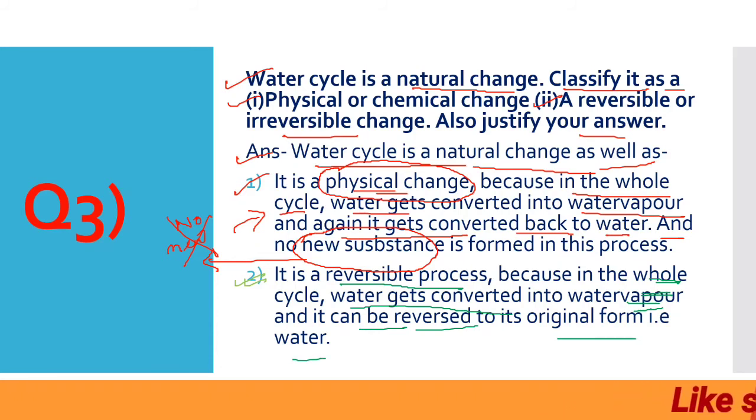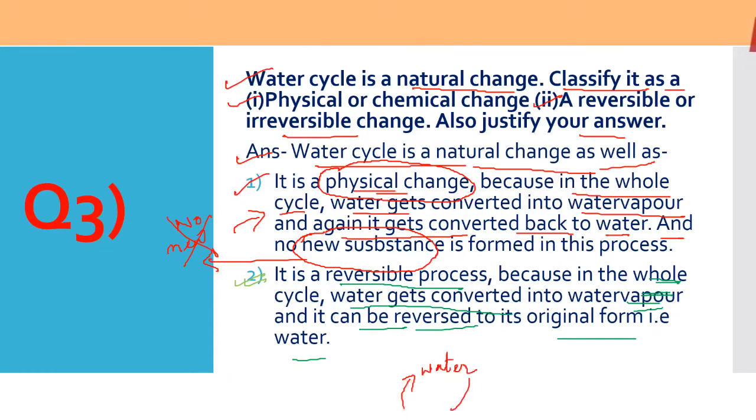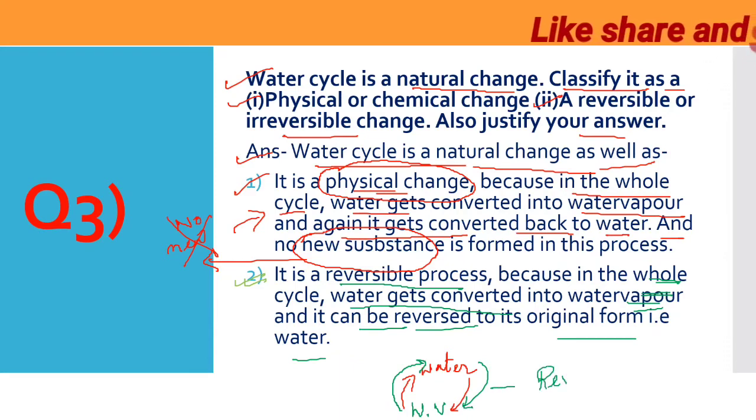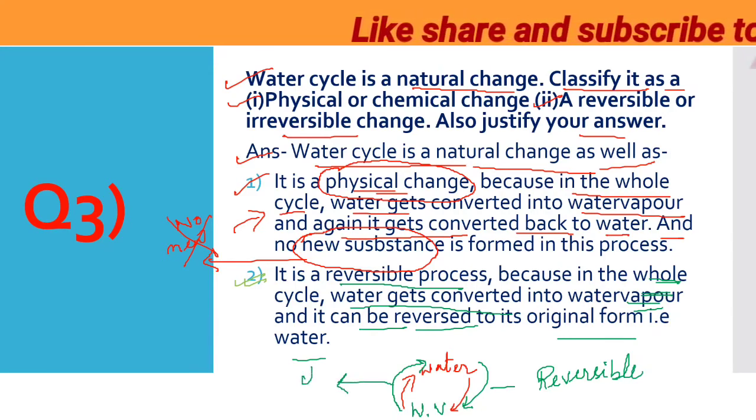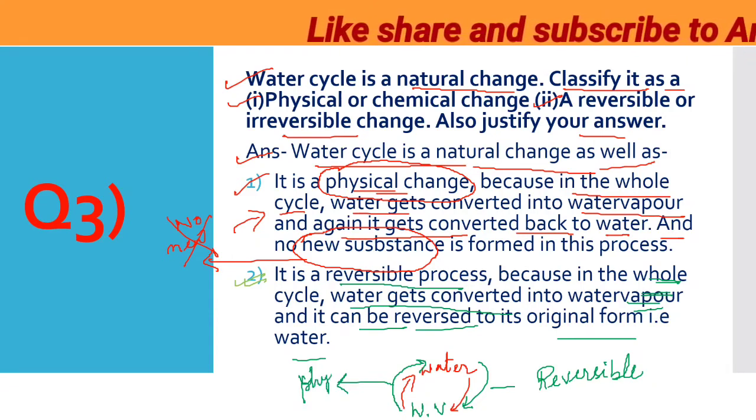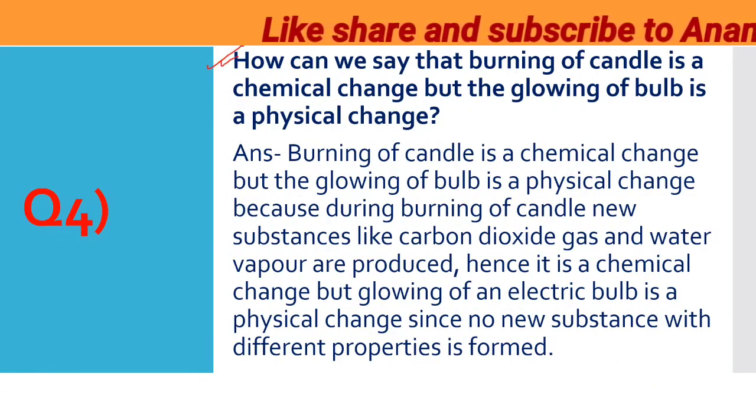Okay, so basically when it is a cycle, water is forming what? Water is forming water vapor, and again from water vapor we can turn it into the water, so it is a type of reversible change. And also when no new substance is formed, it is also a type of physical change. To the fourth question.